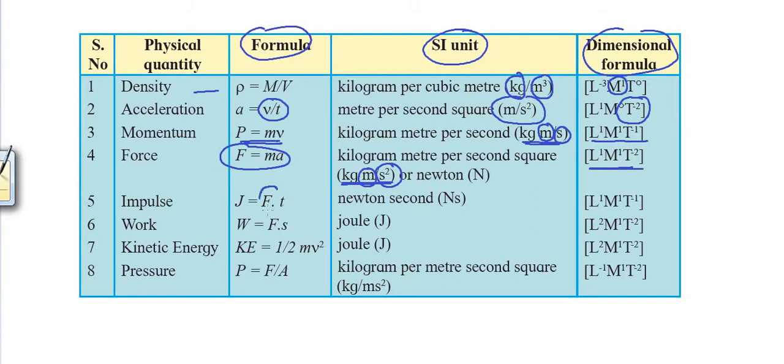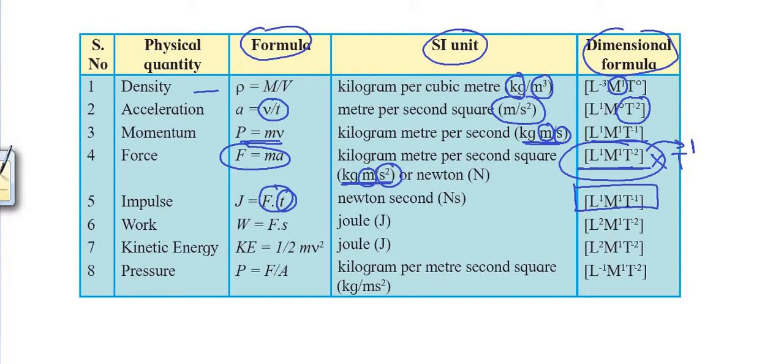Next impulse, force multiplied by time. Now in the dimensions of force, you have to multiply it by time, that's it. So what are the dimensions of force? See here, L raised to 1 M raised to 1 T raised to minus 2 multiplied by time, that is T raised to 1. T raised to minus 2 into T raised to 1 gives minus 2 plus 1, minus 1, and so the dimensions of impulse are L1 M1 T raised to minus 1.